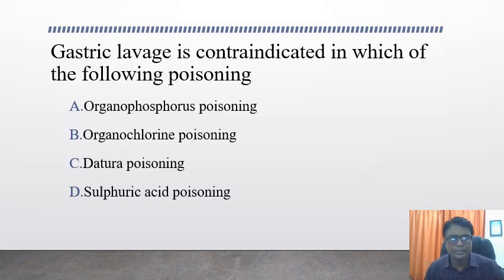Now the next question is: gastric lavage is contraindicated in which of the following poisonings? Options are organophosphorus poisoning, organochlorine poisoning, datura poisoning and sulfuric acid poisoning. The answer for this question is sulfuric acid poisoning.